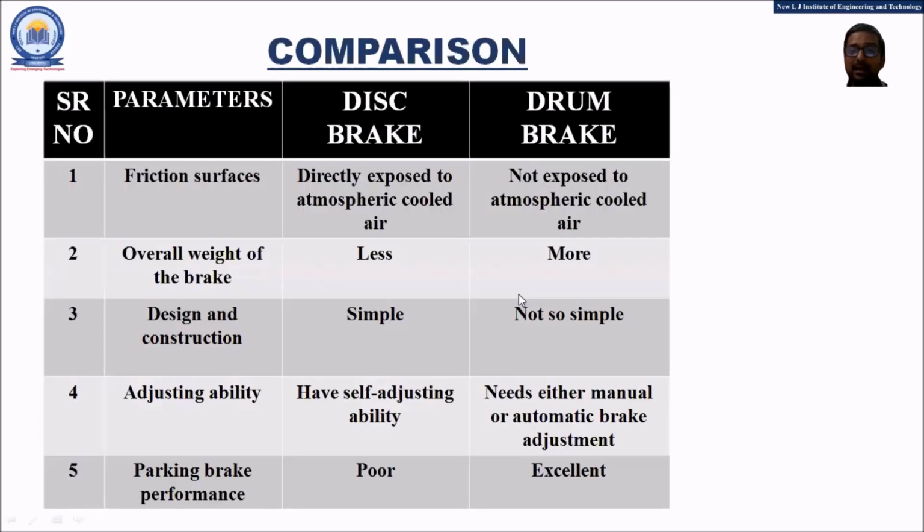So now let us understand some of the points of comparison between the disc brake and the drum brake. So the first parameter, that is the friction surfaces. The disc brake is directly exposed to the atmospheric cooled air if you have observed practically, whereas the drum brake is connected with the wheel on the inside periphery of the wheel. Thus, in the drum brake, the friction surfaces are not directly exposed to the atmospheric cooled air.